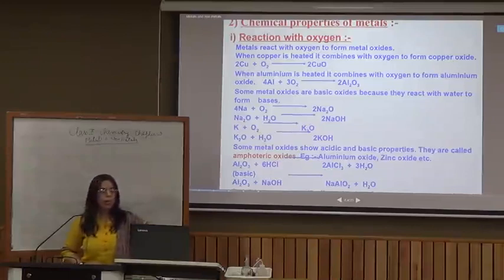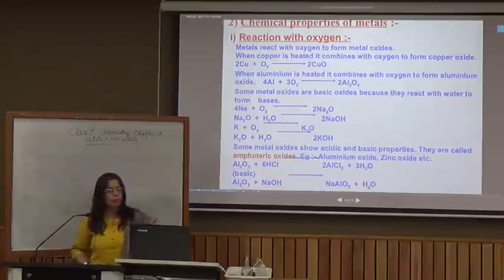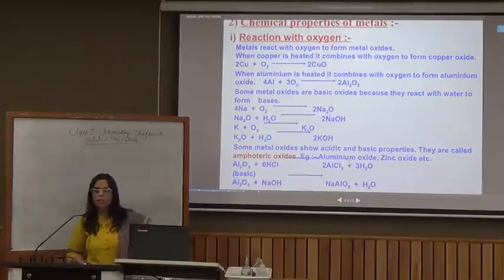So it shows amphoteric nature. Such oxides are termed as amphoteric oxides. Aluminium oxide and zinc oxide are two examples of amphoteric oxides. We can look at the reaction of zinc oxide with an acid and a base. Let's look at these reactions.